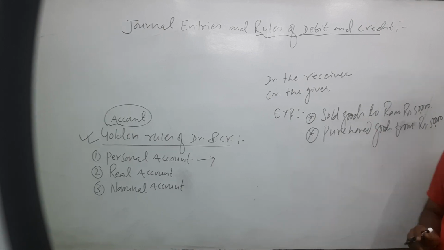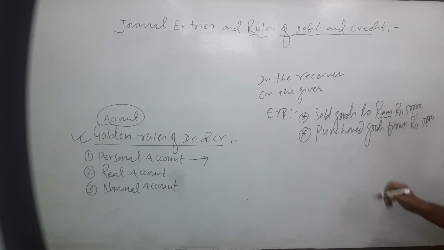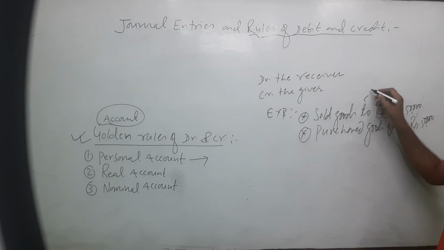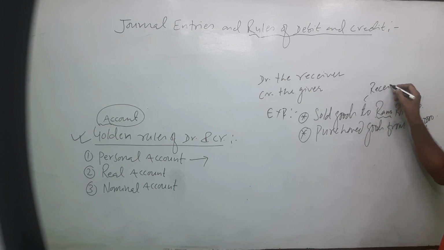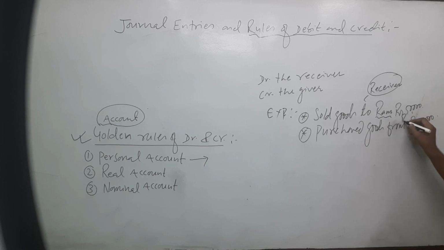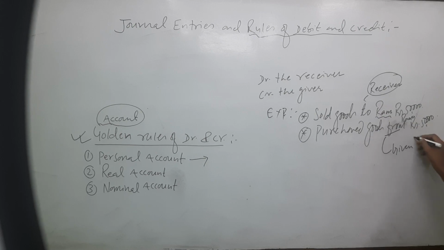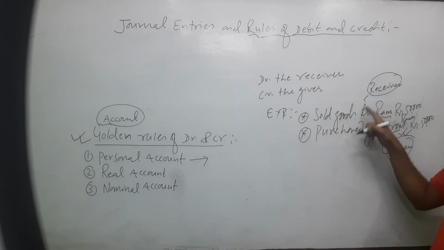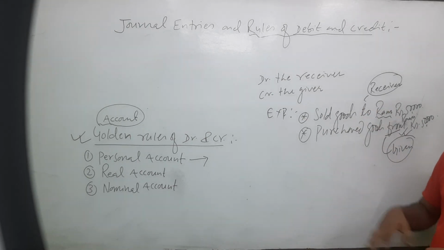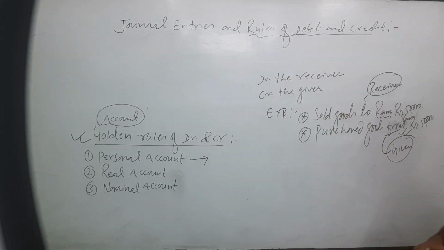These two examples are related to personal account because Ram is a person. To means receiver. Always think, if we sold to someone, they are the receiver. If we purchase from someone, they are the giver. From Ram. From means giver. If we purchase goods from someone, they are the giver. If we sold goods to someone, they are the receiver. So we have the very important rule of this personal account: debit the receiver, credit the giver.